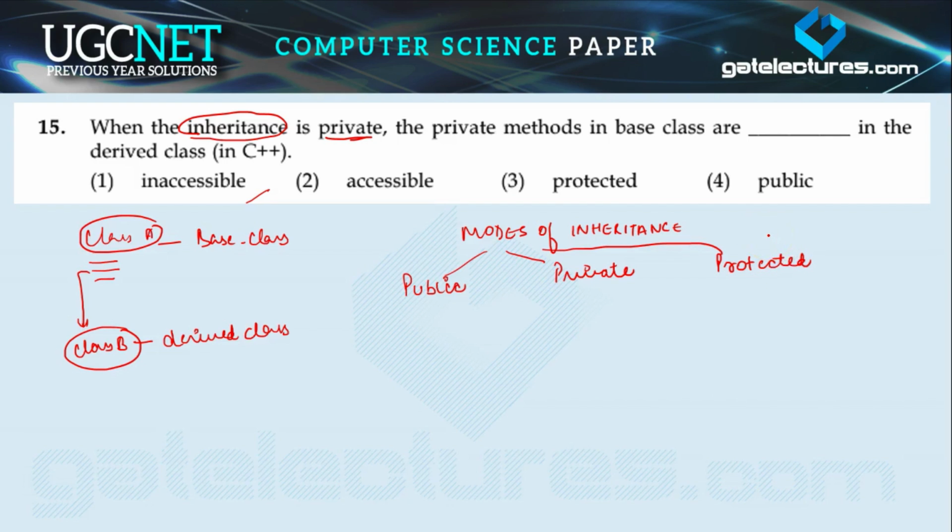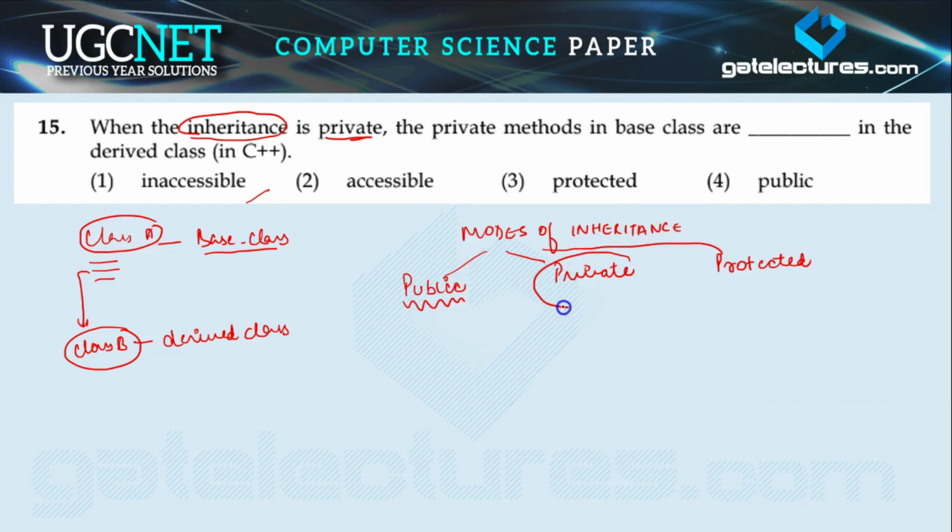As you know that a class consists of two things. First is data members and the second thing is methods, right? Now if in a class some data members are there, some methods are there, and if it is in a public mode, then if the base class is in the public mode, then the derived class is able to access all the data members which are present in the base class.